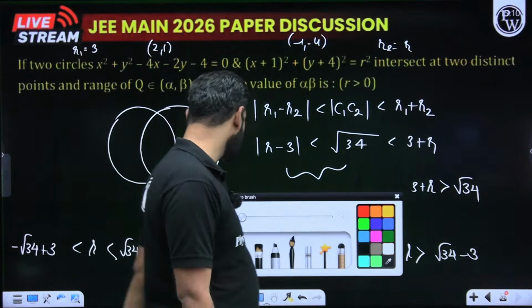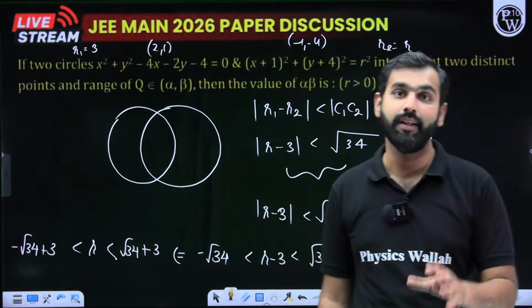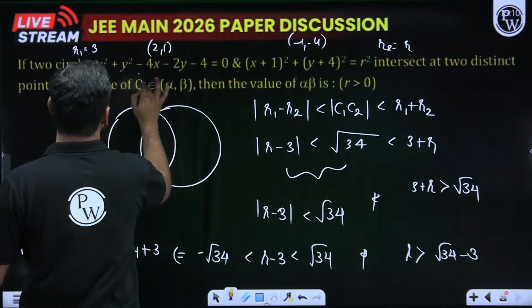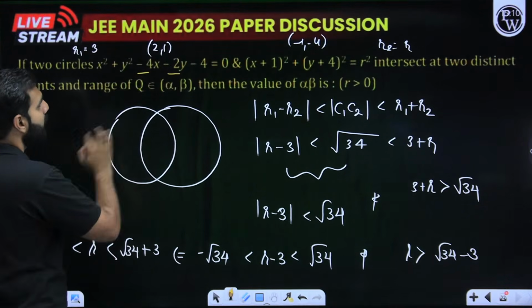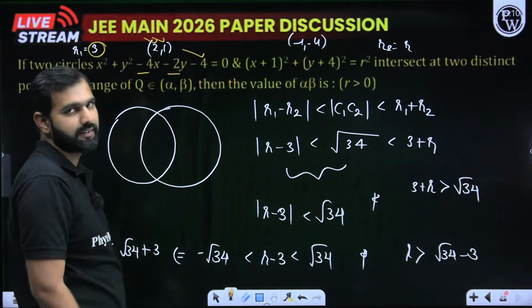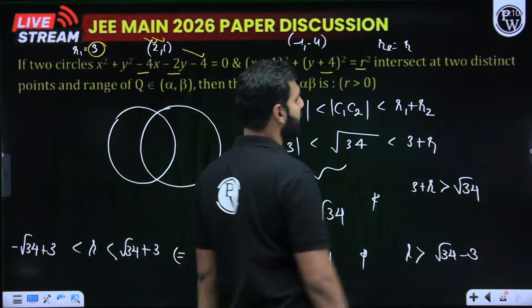Now let's look at the next question or the final question for the day from my side, from the mathematics section, and then I'll give you the verdict on what kind of paper it was. If two circles, so this circle, if I look at (2, 1) will be its center, 4 plus 1 plus 4, 9, that is 3 will be its radius, (minus 1, 4) will be its center, and r will be its radius.